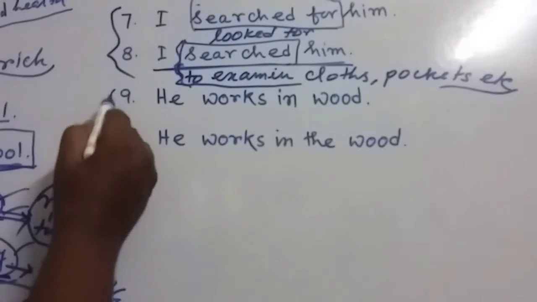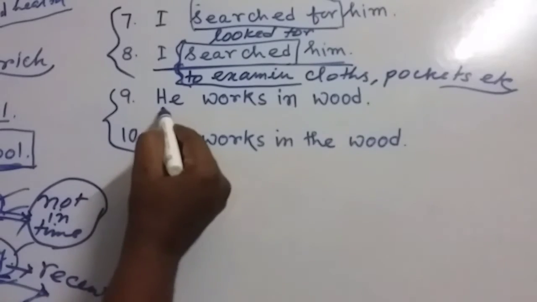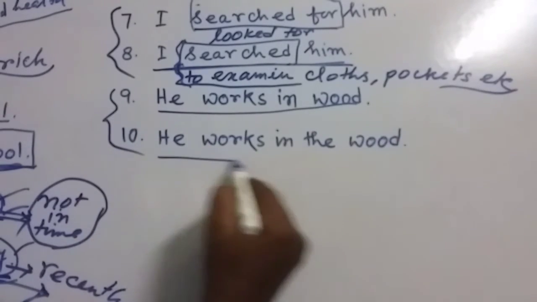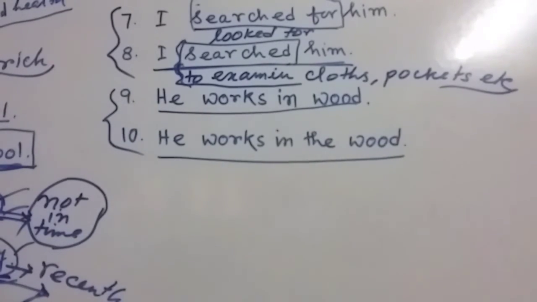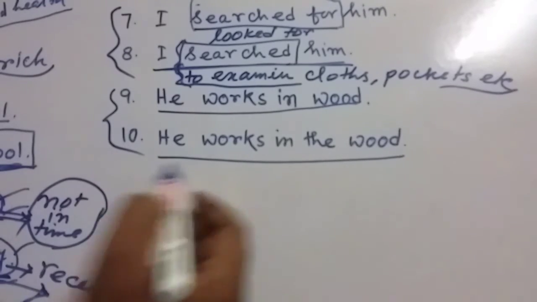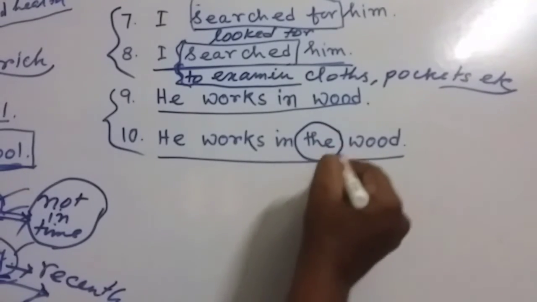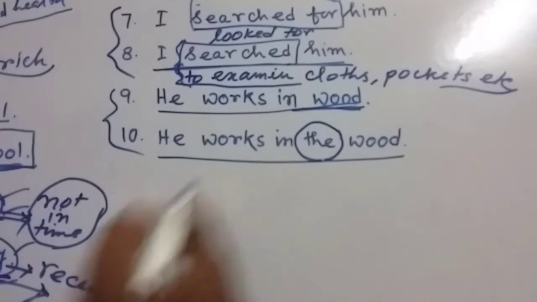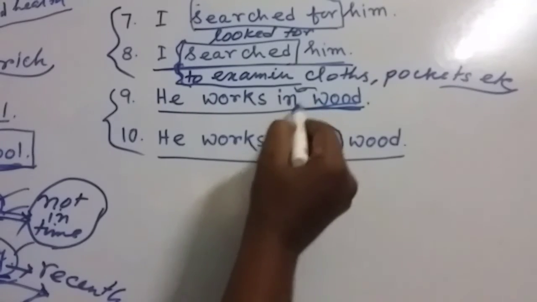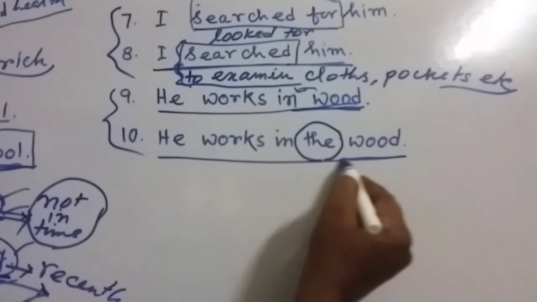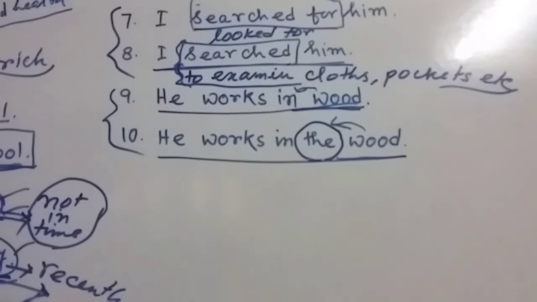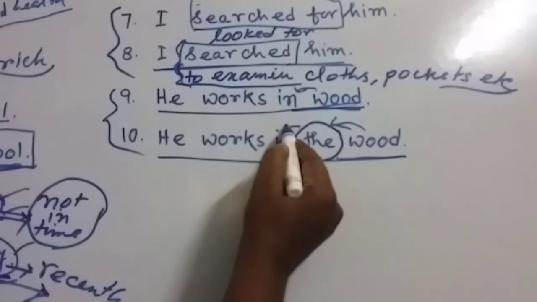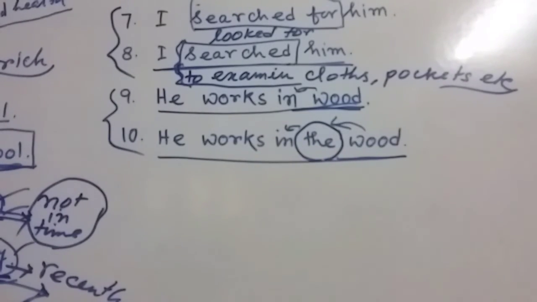Now think about parts 9 and 10. "He walks in wood" and "He walks in the wood." Try to think about the difference. Only there is one difference. Here there is no modifier, and here before "wood" there is a modifier, and before that there is a preposition. Only this is the difference. Now think about the meaning of these two sentences.